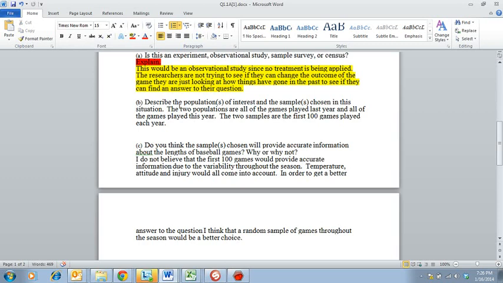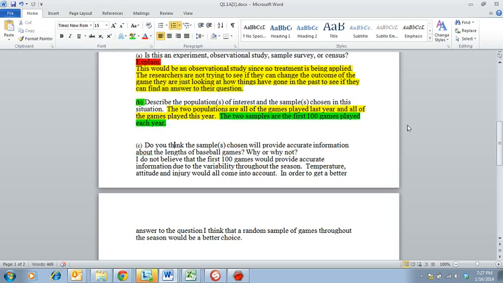Question B, describe the populations of interest and the samples chosen in this situation. All right, so I have the two populations are all of the games played last year and all of the games played this year. That means you are trying to extrapolate from a sample that all of the games from last year, all of the games from this year, and compare them. So those are your two populations, or everything you're comparing. But obviously you're not going to look at those thousands of games. So the two samples you're going to be looking at are the first 100 games from this year and the first 100 games from last year.